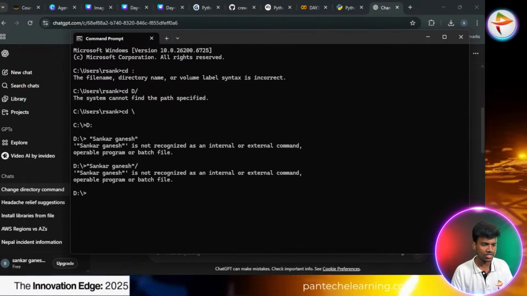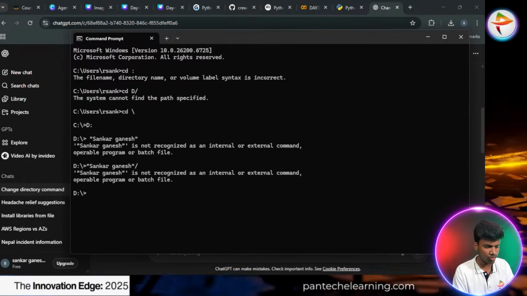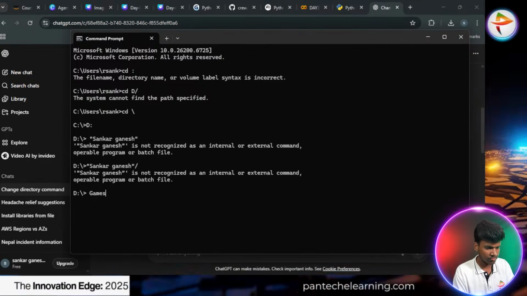Okay, so now we create this one. Inside this, you can choose your folder.